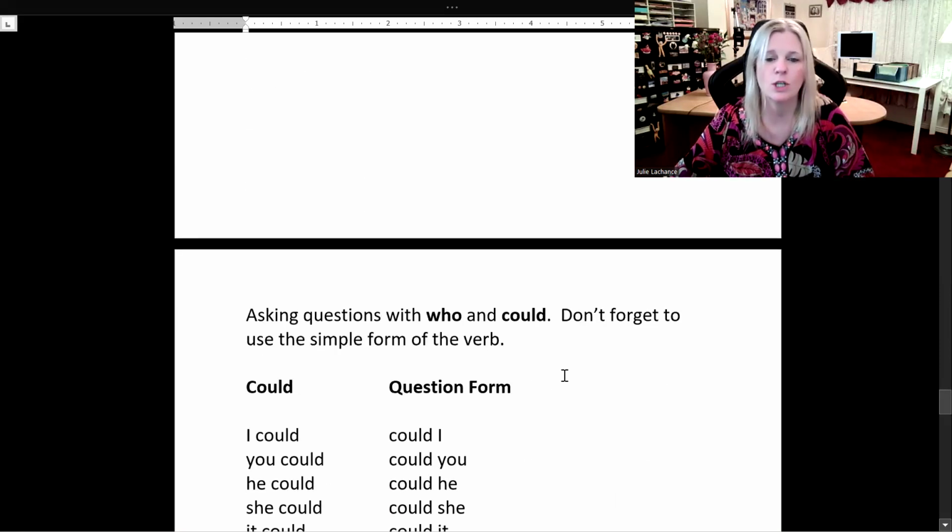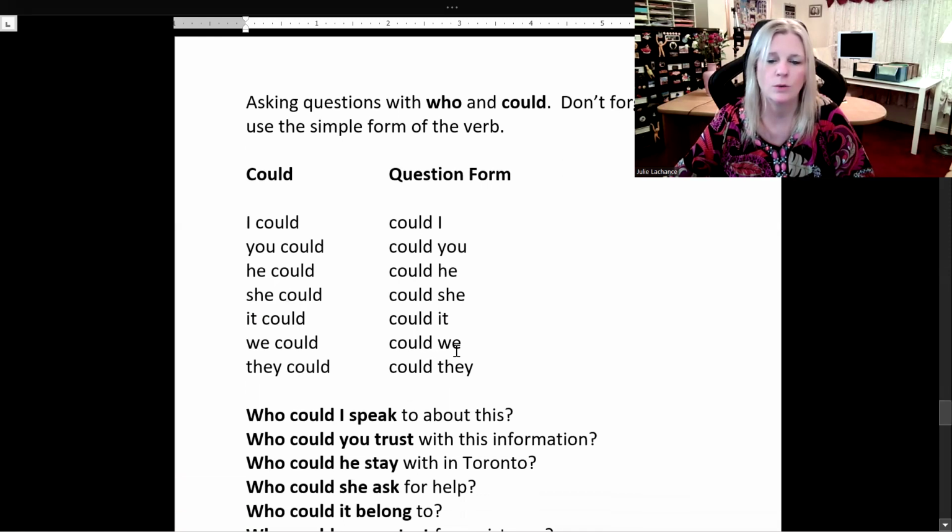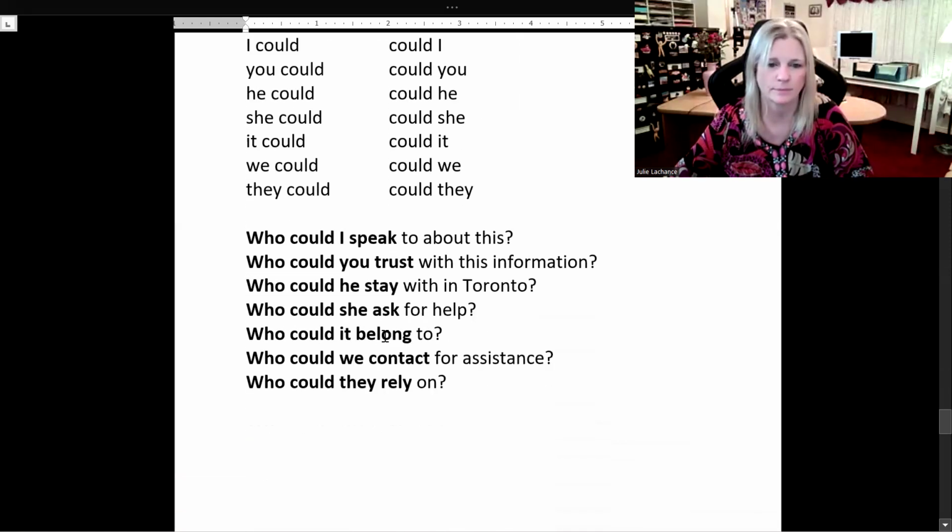Now we're going to be asking questions with who and could. Don't forget to use the simple form of the verb. Could and the question form. I could, switch it around to form the question, could I? You could, could you? He, she, it could, could he, she, it? We could, could we? They could, could they?